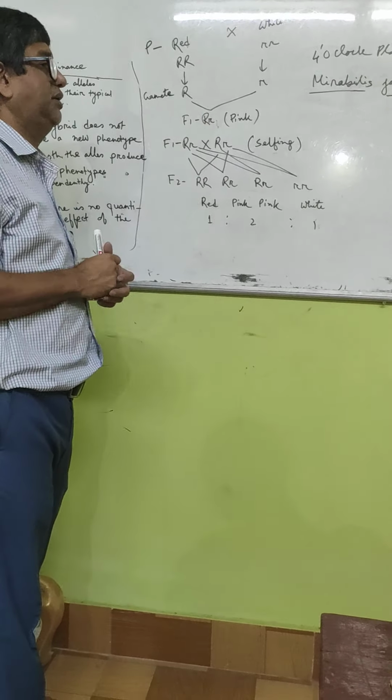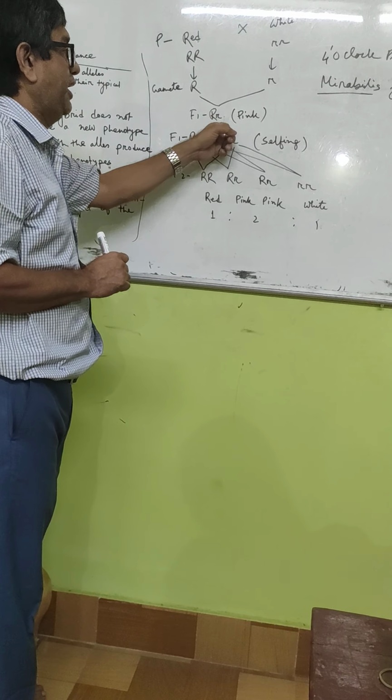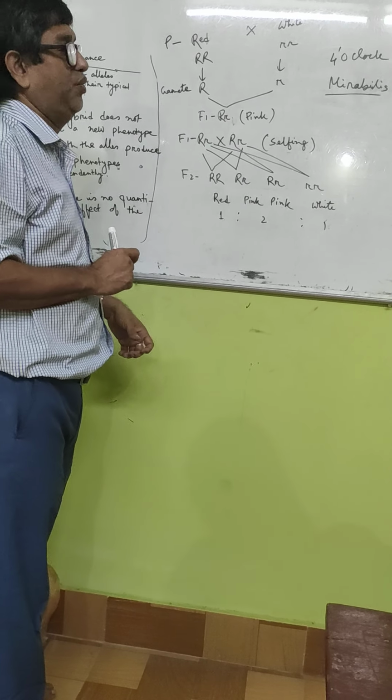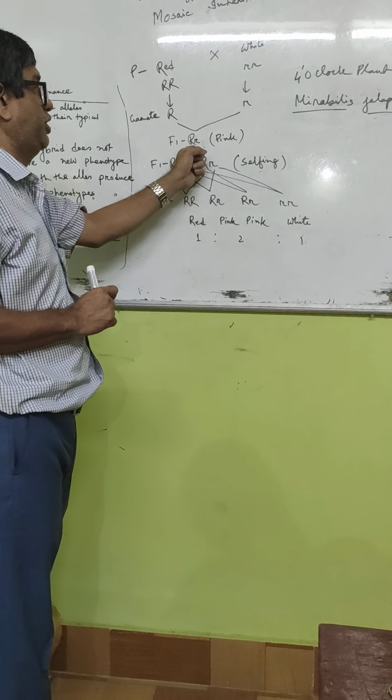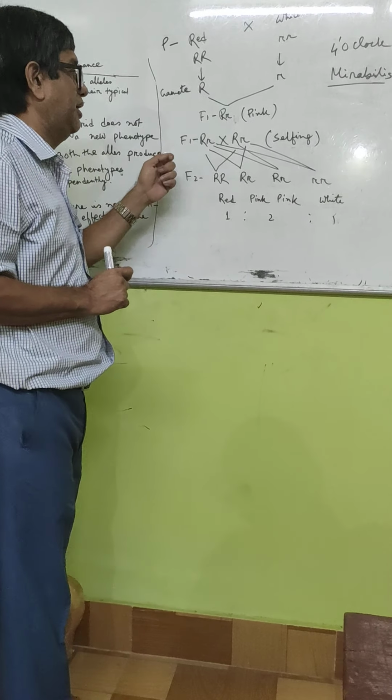That means this character was intermediate between red and white, and that means the red was not completely dominant, and that is why it is called incomplete dominance. So the color of F1 was pink, and the genotype was capital R, small r.